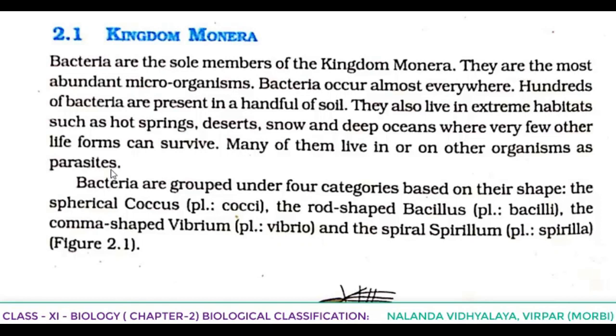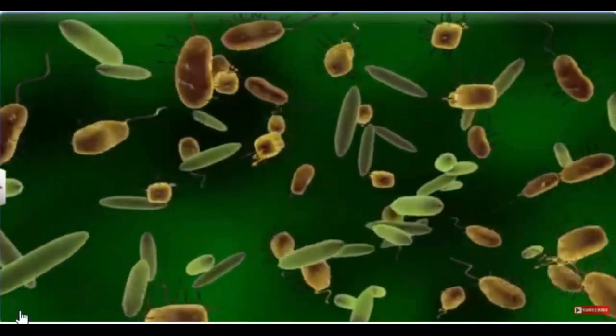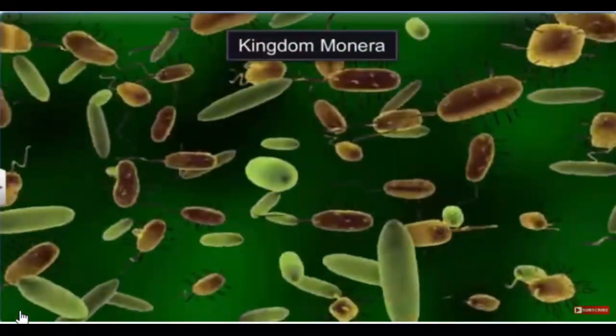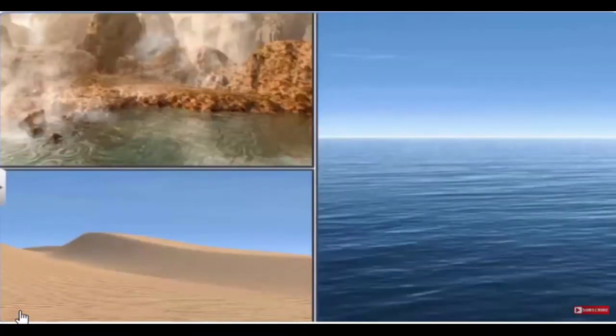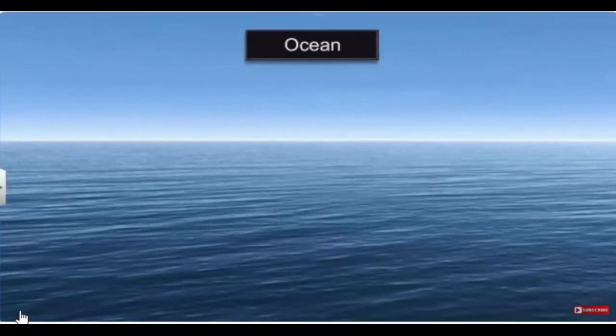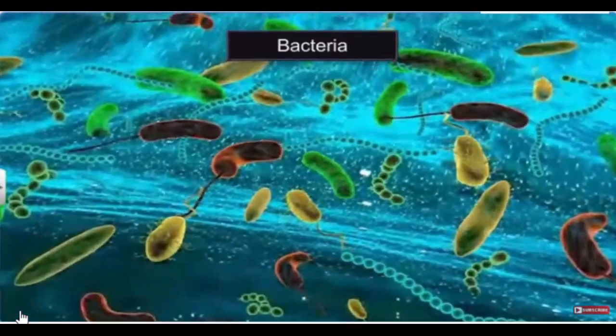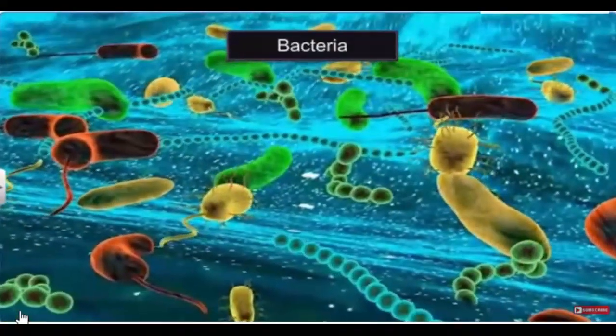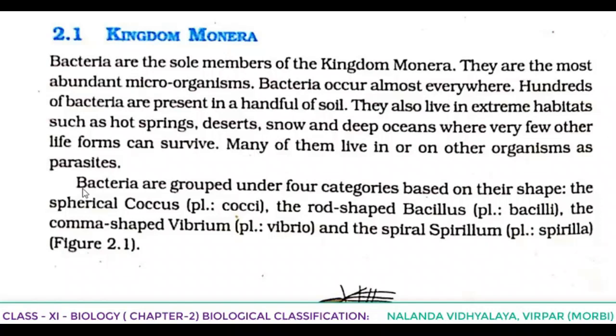So what we have discussed, kingdom Monera. Bacteria are the sole members of the kingdom Monera. They are the most abundant microorganisms and they occur almost everywhere. Hundreds of bacteria are present in a handful of soil. They also live in extreme habitats such as hot springs, deserts, snow and deep oceans, where very few other life forms can survive. Many of them live in or on other organisms as parasites. Is this paragraph clear for you? Okay.